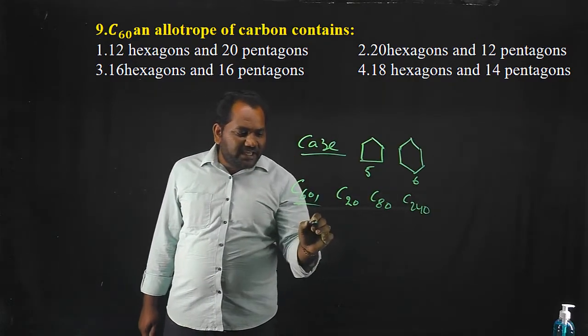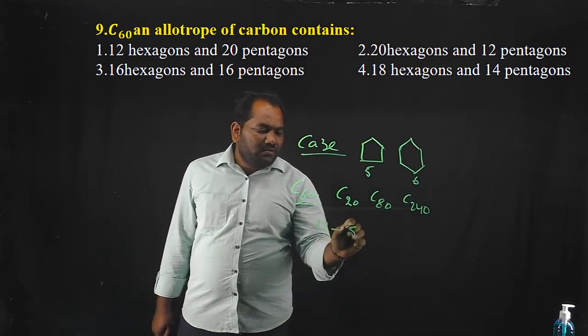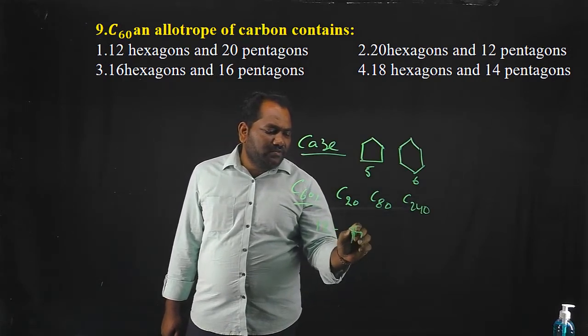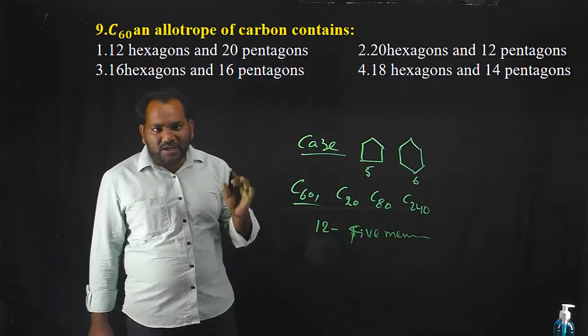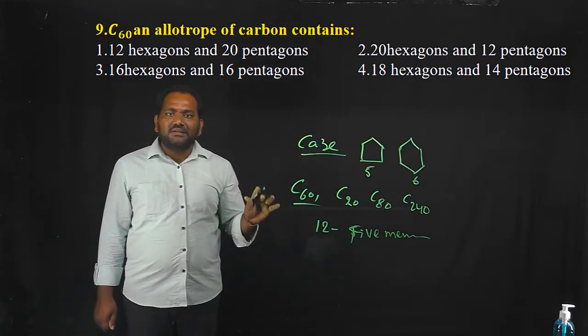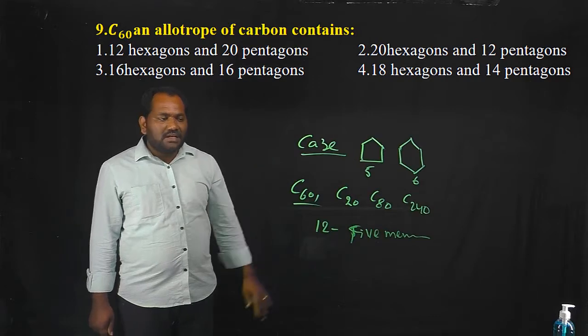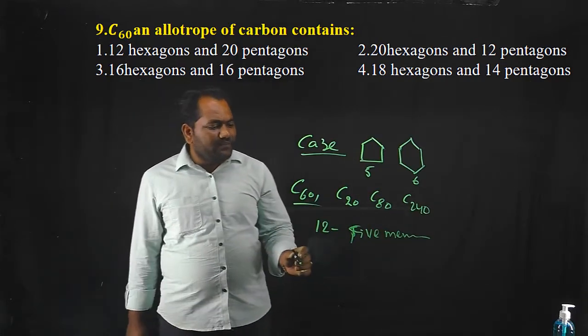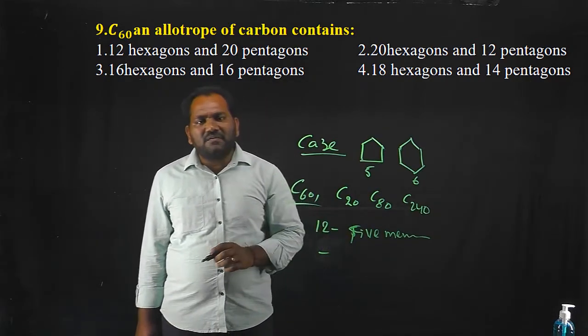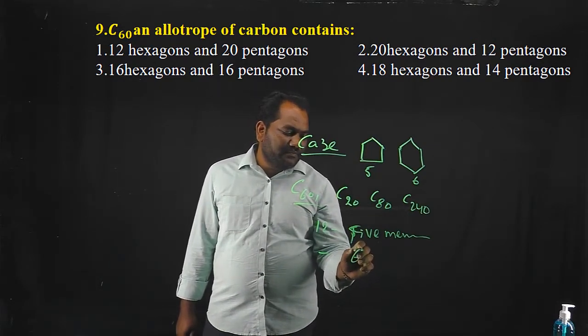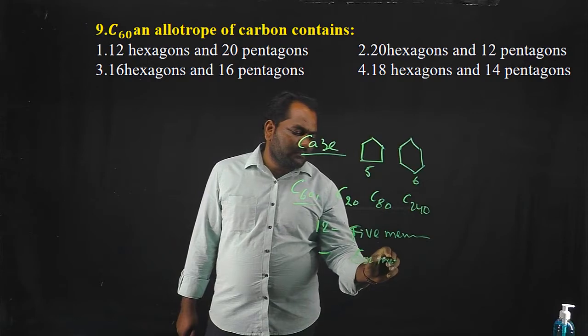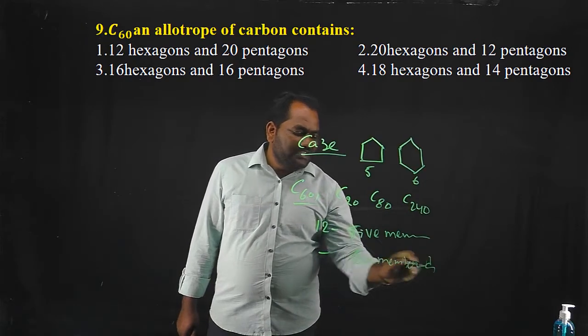it must contain 12 5-membered rings. 12 5-membered rings must be contained in any type of fullerene, and a variable number of 6-membered rings. The 6-membered rings are changed.